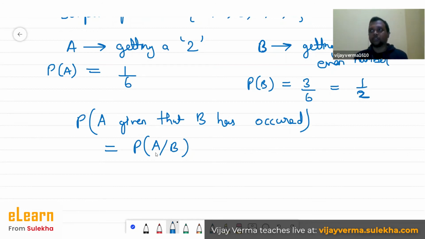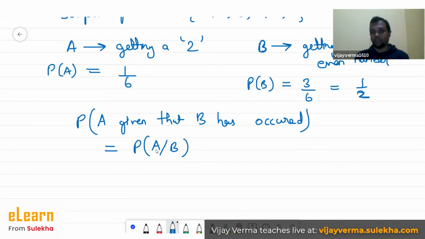So you'll instantly think, sir, if it was an even number, then for this particular event A given B, our sample space would be 2, 4, 6, because you have told yourself that an even number has come.